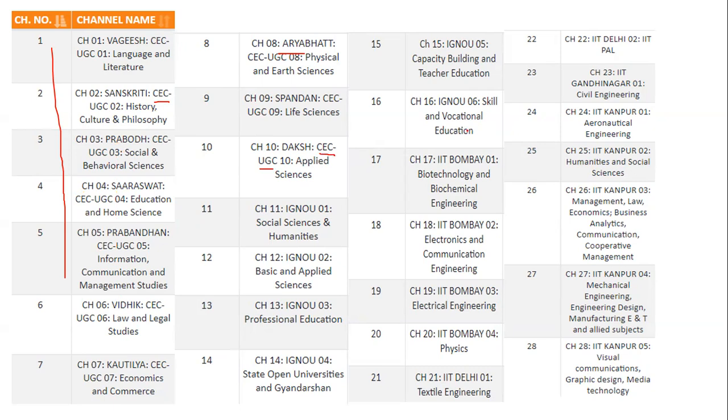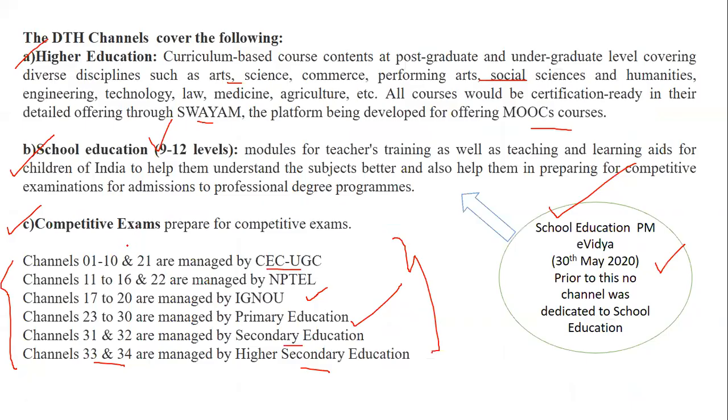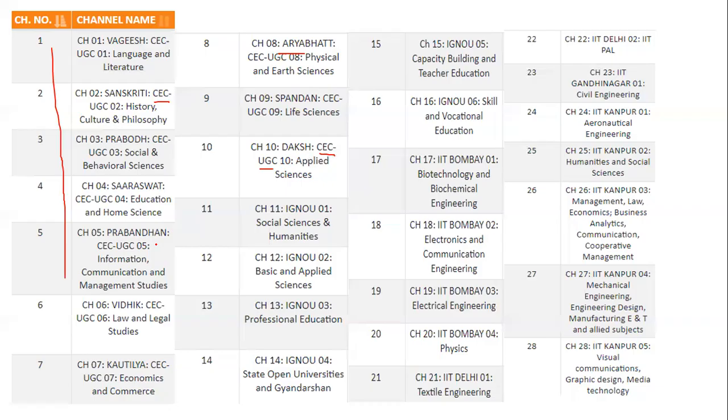And channel number 21 is again handled by the UGC and CEC. This is the Consortium of Communication. So you should know these details very well. If I tell you to revise this, this table is very important for you. Based on this table, I have made this next table for you to understand, right?